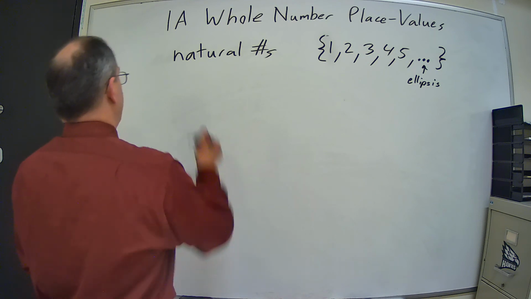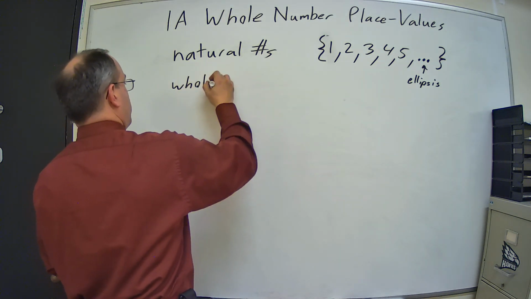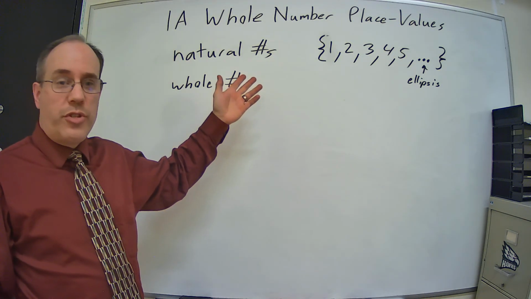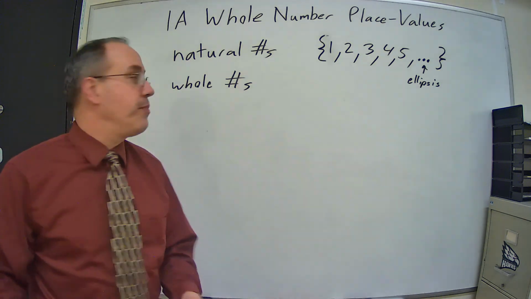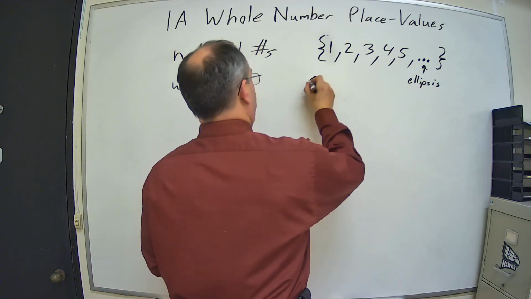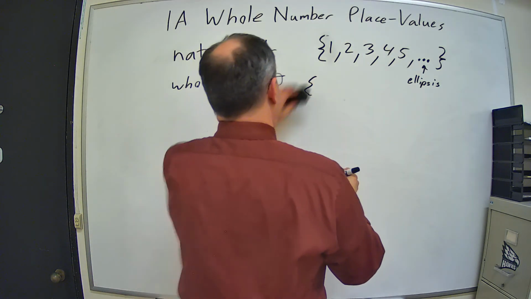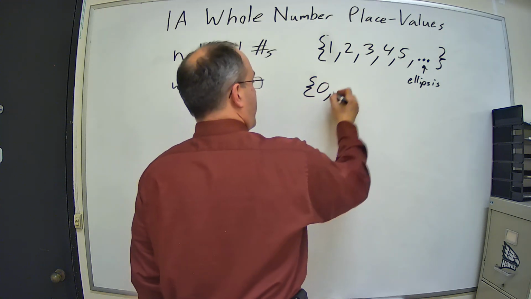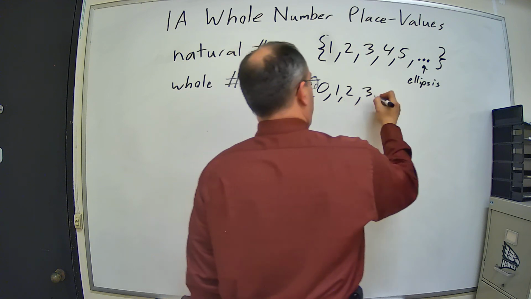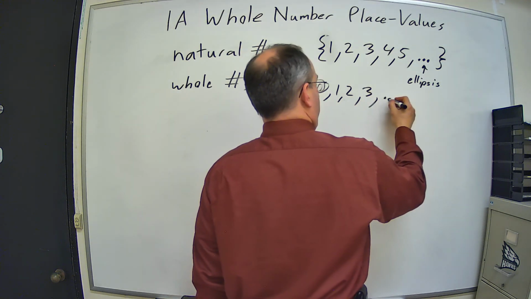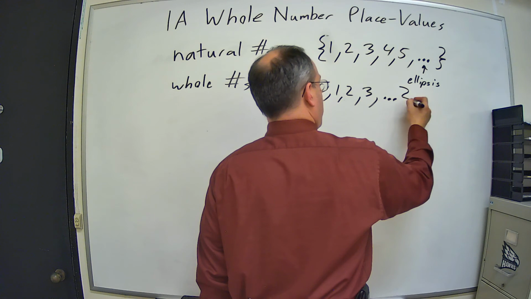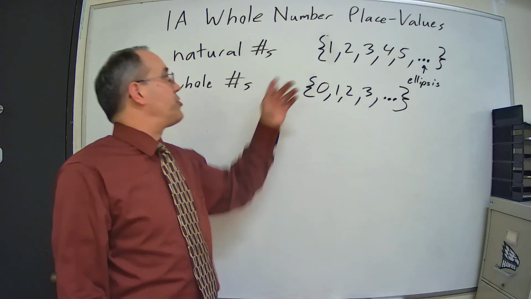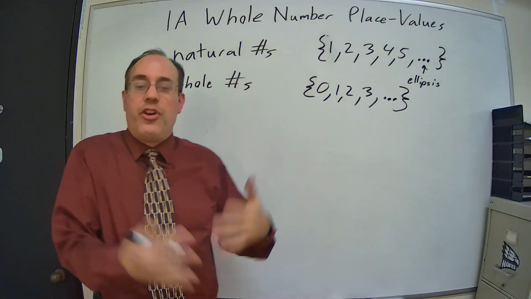Whole numbers are the natural numbers with the addition of 0. So whole numbers, let me do a better bracket than that, starts at 0 and then 1, 2, 3, etc., with the ellipsis. And we close that off. So those are our whole numbers. So the whole numbers are natural numbers and 0.